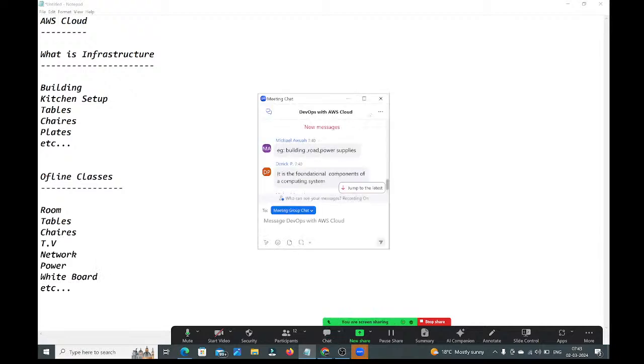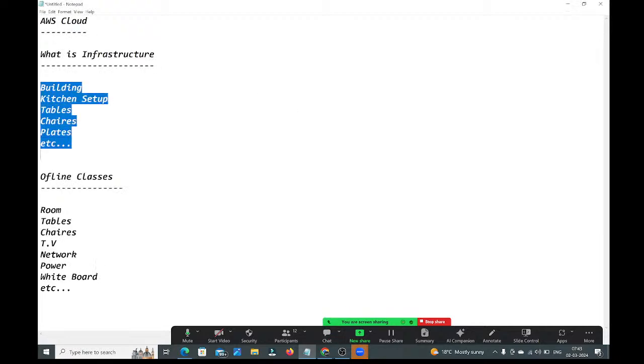If you want to start the restaurant business, then you need all these things, guys. See, observe very carefully. What is infrastructure? If you want to start any business, first you should make ready the required infrastructure. So this is the infrastructure to start the restaurant. So this is the infrastructure to start the offline classes. Very good. So now tell me, what is IT infrastructure?